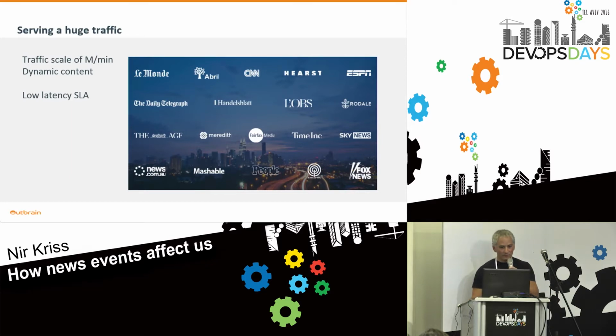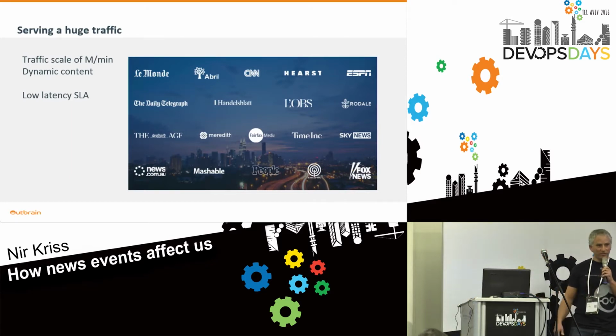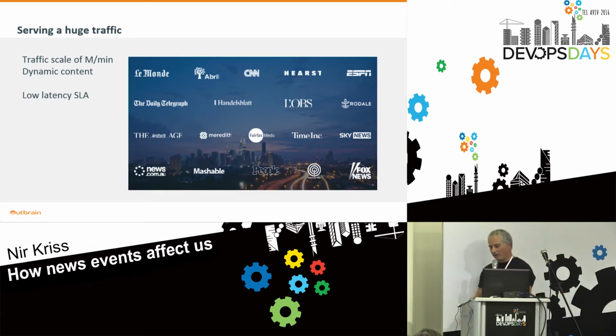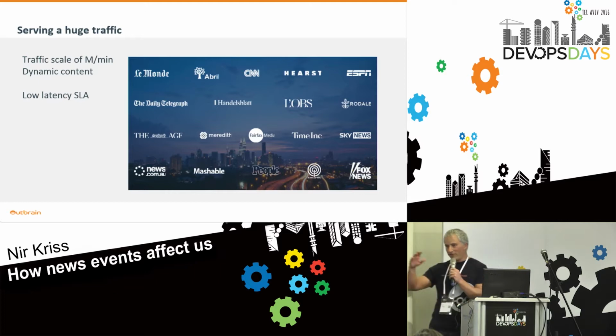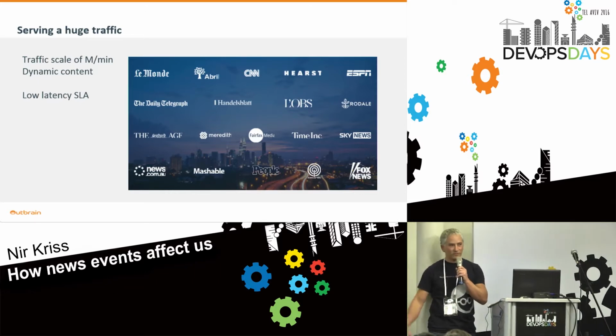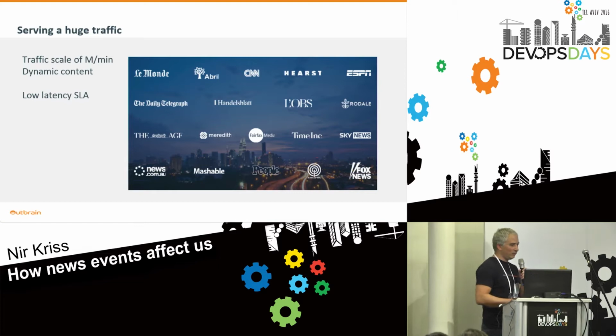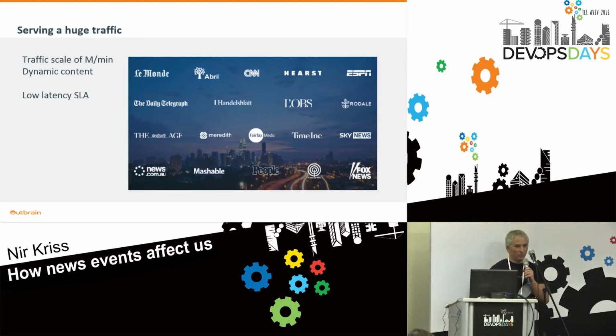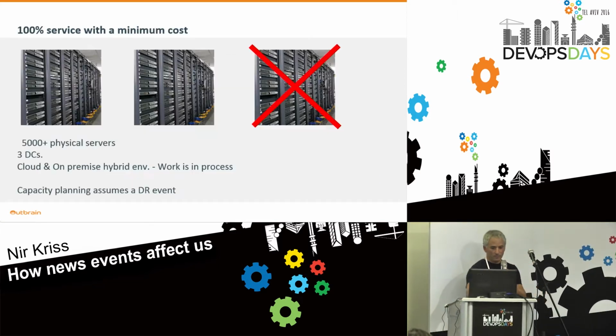Our primary partners are leading news websites. Every time somebody reads an article on CNN, it sends a query to our servers. Same for ESPN, for Fox News. Our traffic is basically the summary of our partners' traffic. Millions of queries per minute with a low latency SLA.